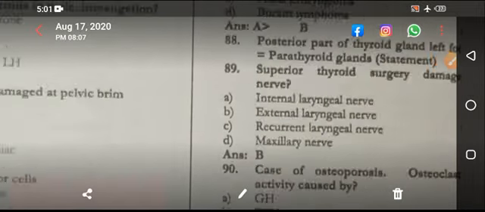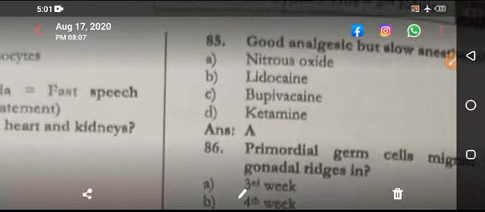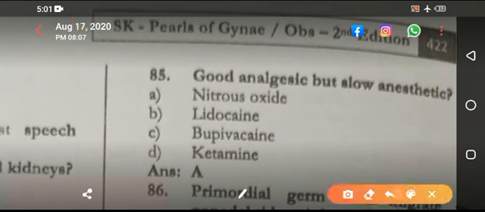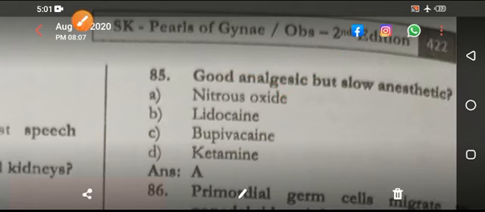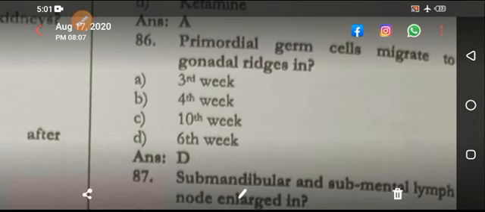You see there are least error in this paper, but my purpose is to explain you so that you can study smart. That is the thing. Good analgesia but slow anesthesia, that nitrous oxide, so you have to use it in combination with other anesthetics. Primordial germ cell migrate to gonadal ridge in 6th week.